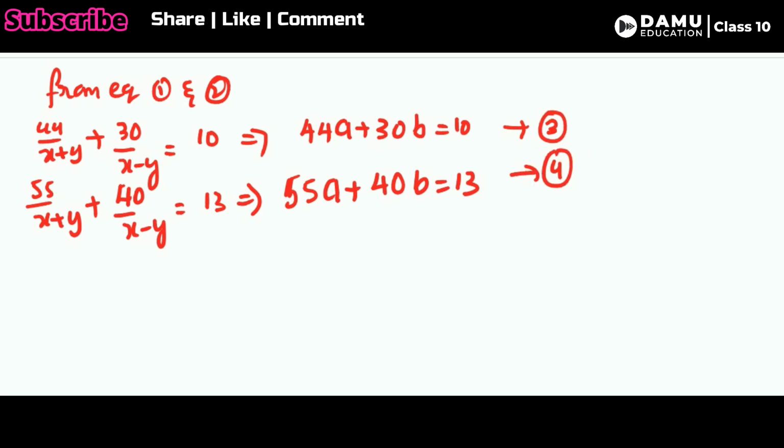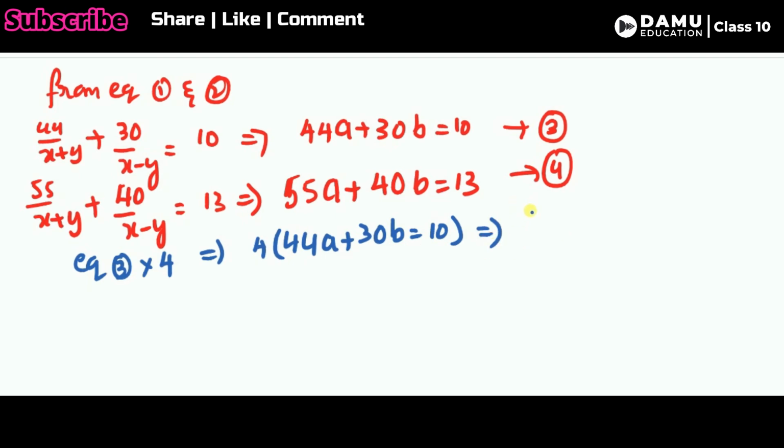As we know, a is nothing but 1 by x plus y. Here 30 and 40 are the coefficients of b, and 44 and 55 are the coefficients of a. We need to multiply in order to equate the 30 and 40, so multiply equation 3 by 4. That implies 4 into 44a plus 30b will be equal to 10, so 44 into 4 is 176a plus 120b will be equal to 40.